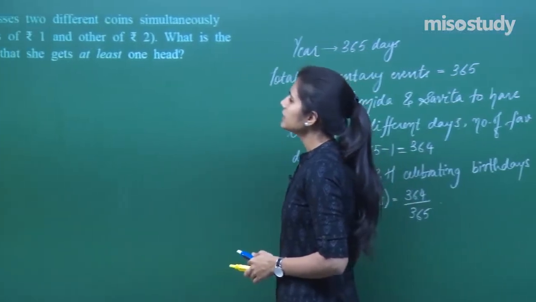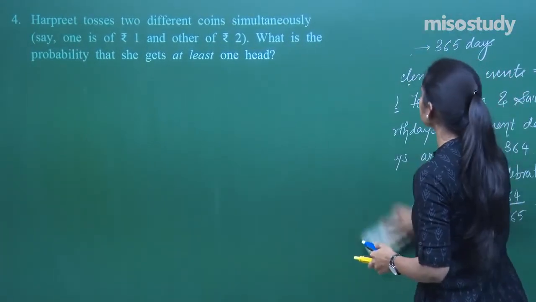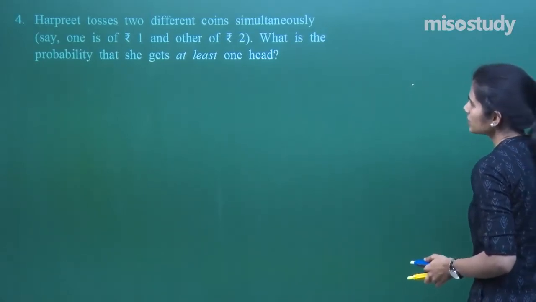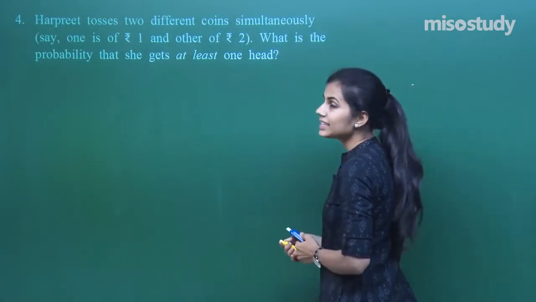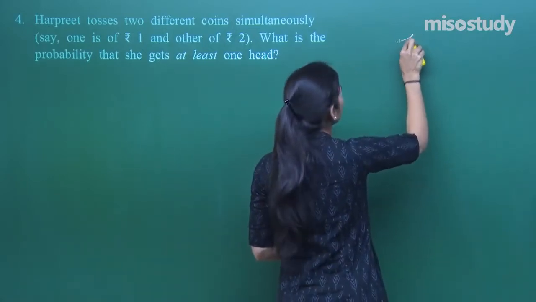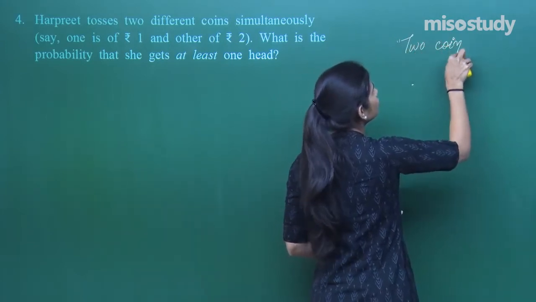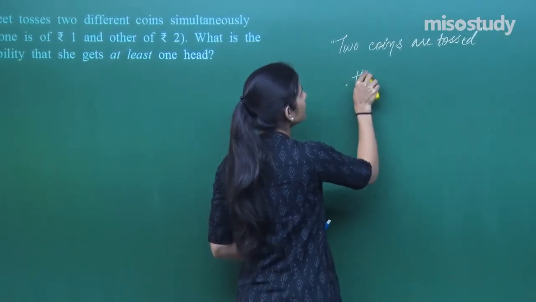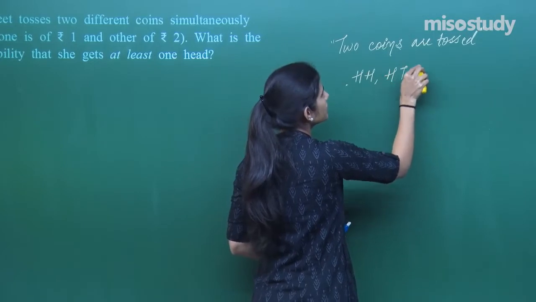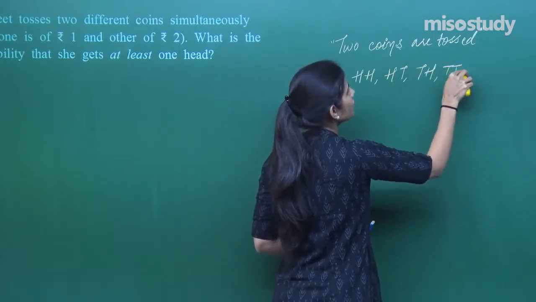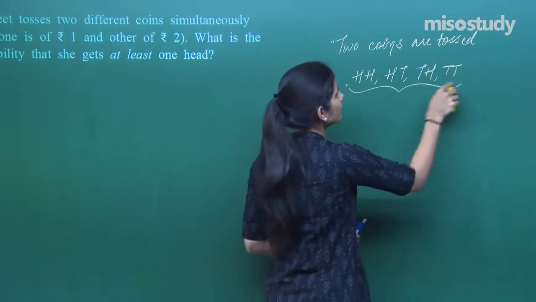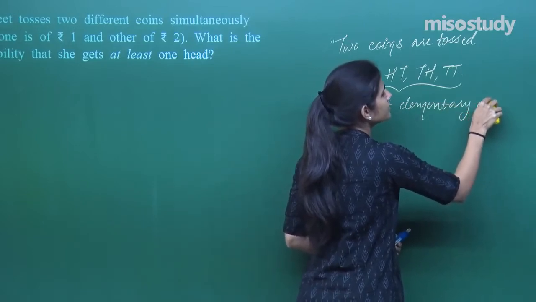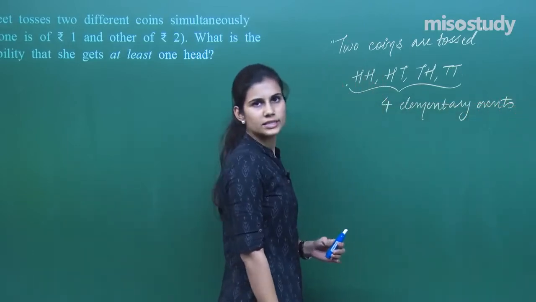Moving to the next question, it says that Harpreet tosses two different coins simultaneously. One is of rupee 1 and another is of rupee 2. These are two fair coins which Harpreet is tossing. What is the probability that she gets at least one head? Now when two coins are tossed, you either get head on the first coin, head on the second, head on the first, tail on the second, tail on the first, head on the second, and tail on the first, tail on the second. There are 4 possible outcomes or 4 elementary events associated with this random experiment of tossing 2 coins.